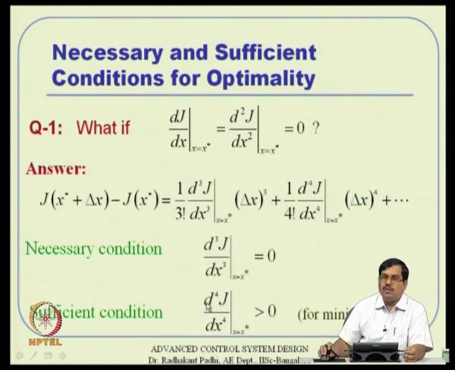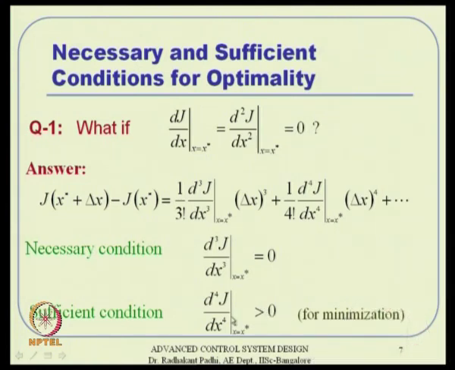Otherwise, if it is equal to 0, then you continue with the third term and observe that this is also equal to 0. If it is not 0, then it is a point of inflection, and if it is 0, you go to the fourth order term and make sure that it is strictly greater than 0 or strictly less than 0. If it is strictly greater than 0, x star is a minimum point, and if it is strictly less than 0, then x star is a maximum point actually.